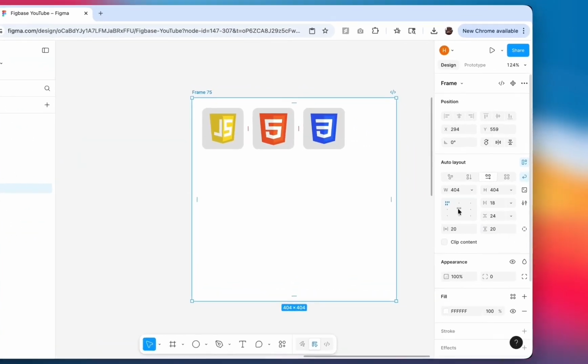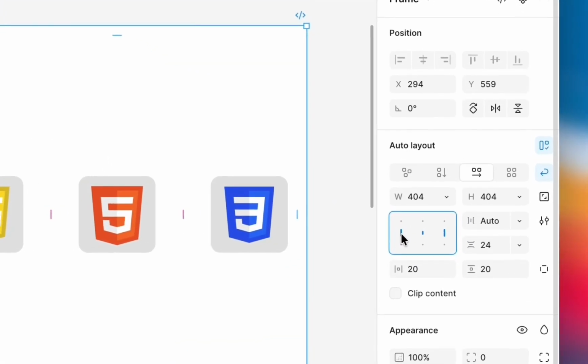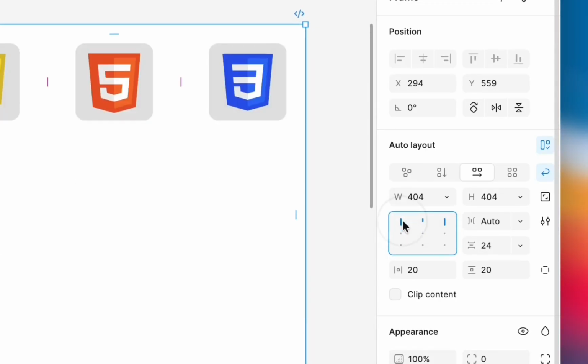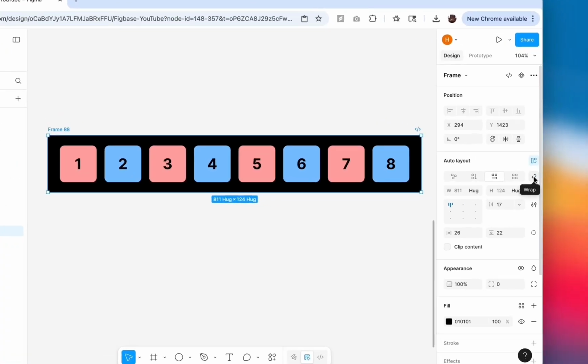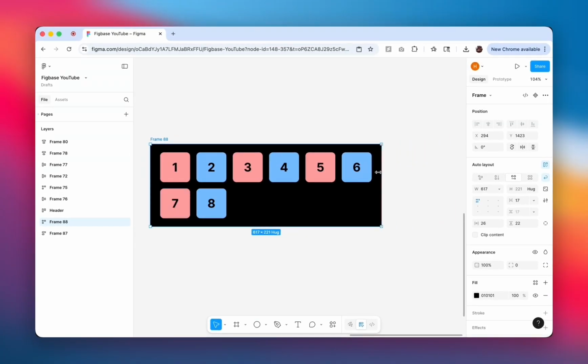Alignment controls where items sit within the frame, from corners to easy center alignments. Distribution determines how items spread out. Packed keeps items together using the gap value, while space between pushes the first and last items to opposite edges and distributes the rest evenly. For horizontal layouts, there's also a wrap option that moves overflowing items to the next line.